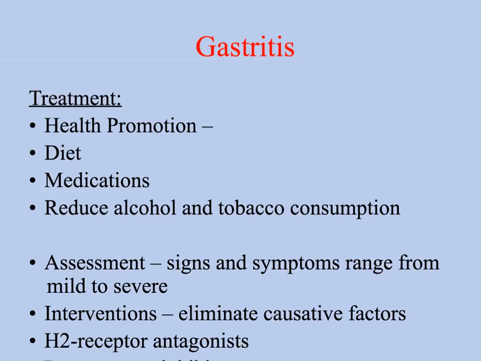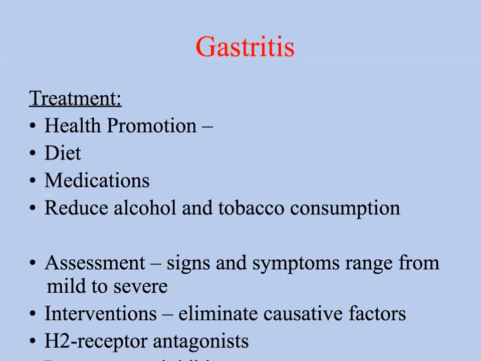A person with gastritis is going to need some health promotion. They might need fluids initially if they're having a lot of nausea and vomiting, and might need IV fluids to help maintain their fluid needs. They're sometimes NPO just to decrease the irritation. Don't put anything in there. And when we do restart PO food, it's going to be bland, nothing that's going to cause irritation. We're going to avoid NSAIDs and aspirin.